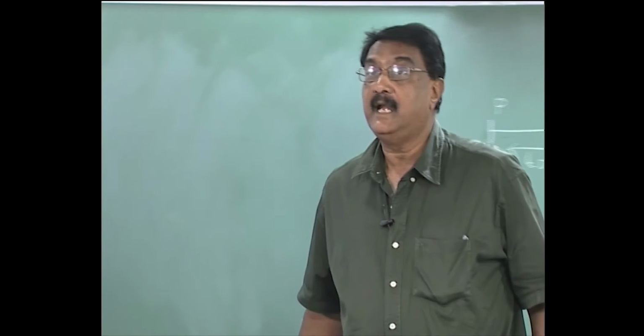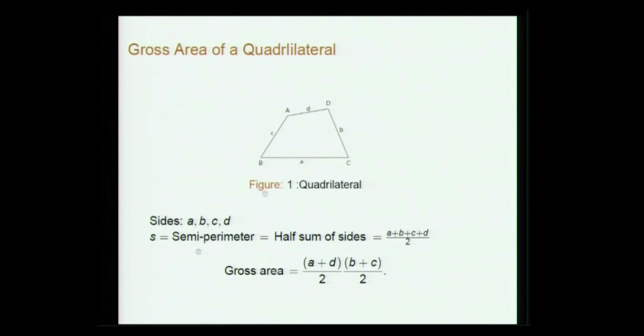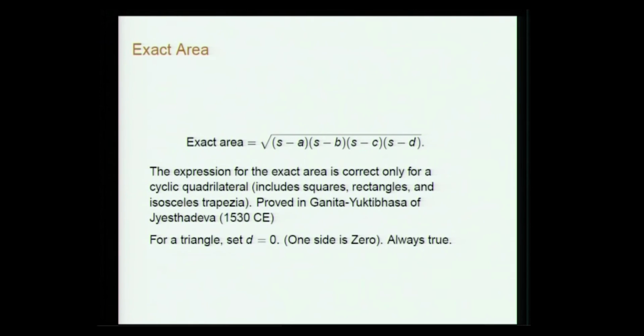So, if you have a quadrilateral like this, with sides a, b, c, d, then S, the semi-perimeter, is half the sum of the sides: a plus b plus c plus d by 2. The gross area is taken to be a plus c by 2 into b plus d by 2, which is called the approximate area, and the exact area is given by this expression: square root of (s minus a) into (s minus b) into (s minus c) into (s minus d).